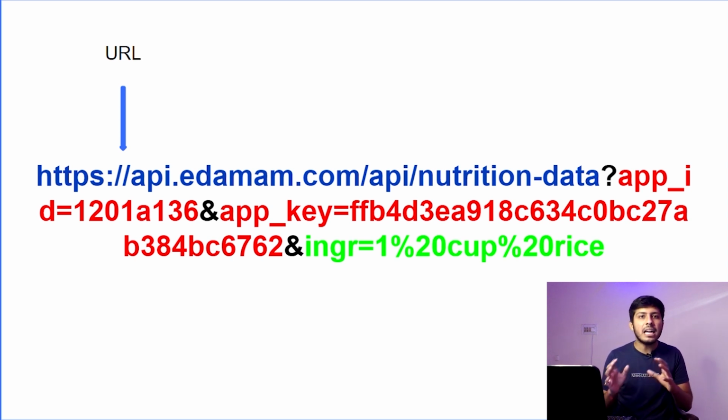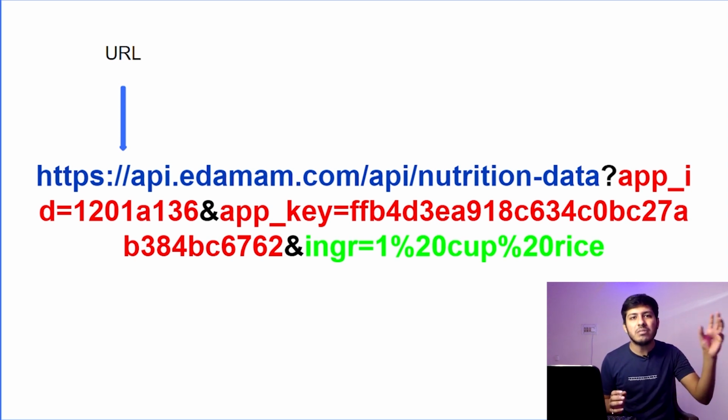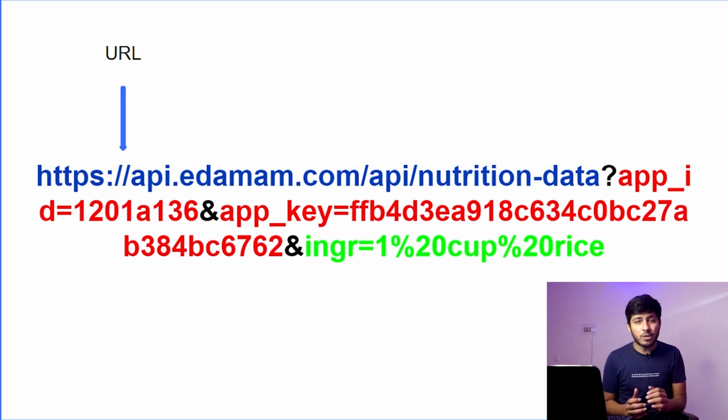So basically the URL defines where you want to send the request, right? Now I want to send the request to the API provider. The API provider is Edamam. So see over here, I am sending this request to Edamam. So the URL just defines where you want to send the request. That's it. The next part is the app ID and key.